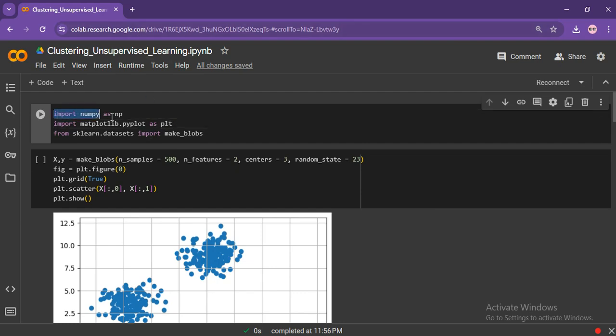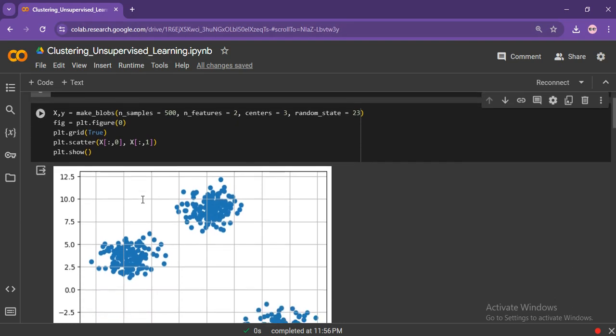I have already imported the desired libraries. Here we are going to focus on a grid, so I have just defined it, and we will have some features and samples that, for example, I have defined as 500, and also the number of groups that I want to focus on.